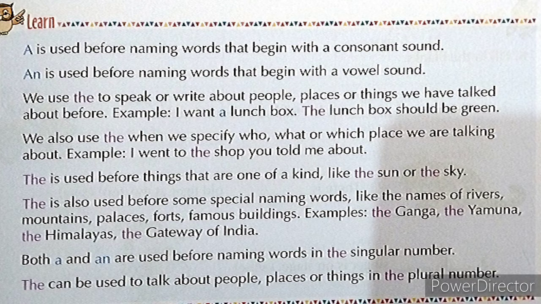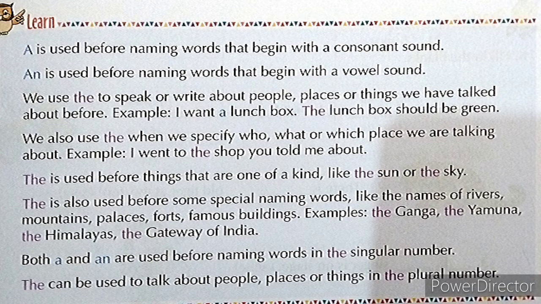An is used before naming words that begin with a vowel sound. Vowel sound means those words that usually start with A, E, I, O and U.